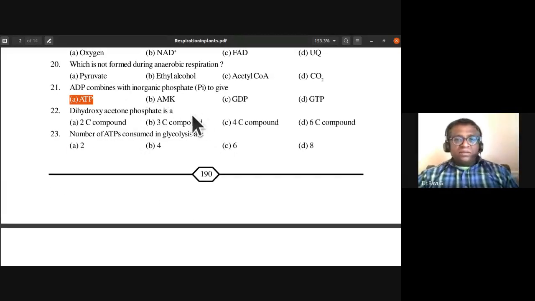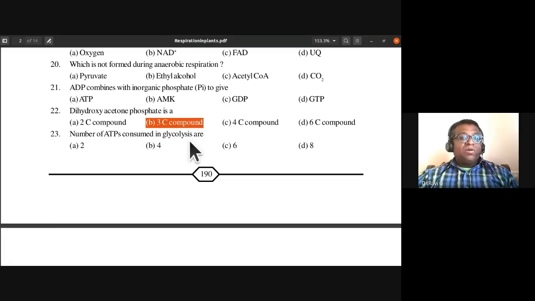Fructose 1,6 bisphosphate, in the presence of the aldolase enzyme, breaks into two 3-carbon compounds, isn't it? DHAP, dihydroxyacetone phosphate, and phosphoglyceraldehyde. DHAP is a 3-carbon compound which is an isomer of phosphoglyceraldehyde. So dihydroxyacetone phosphate is a 3-carbon compound. So 22nd, B is the answer.